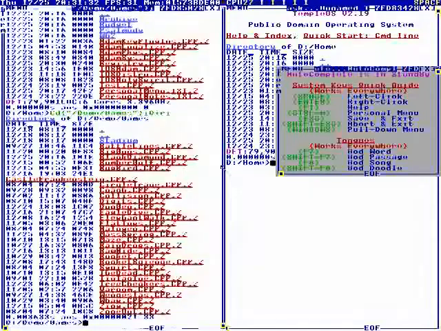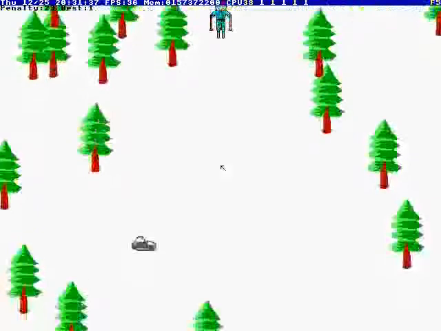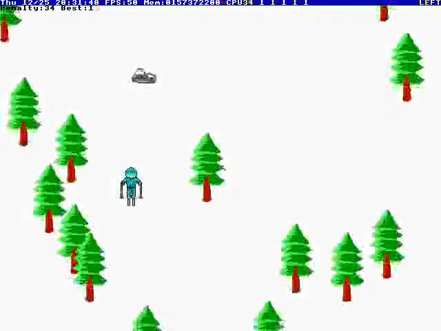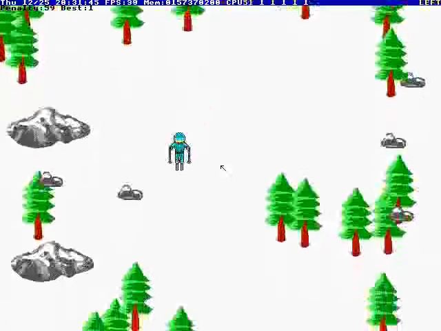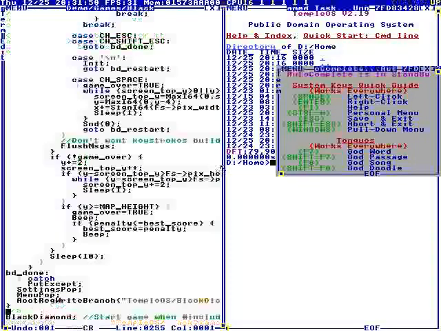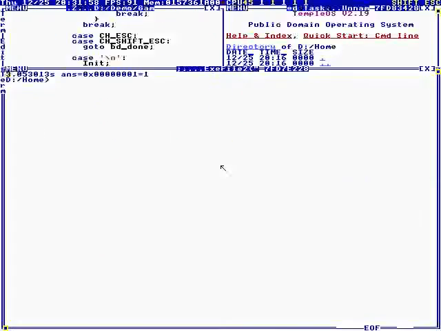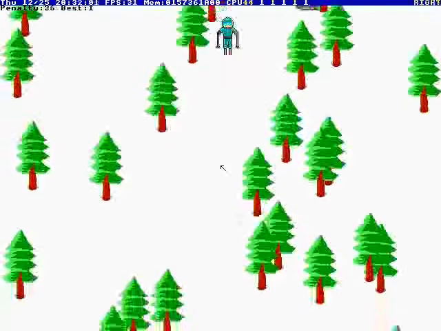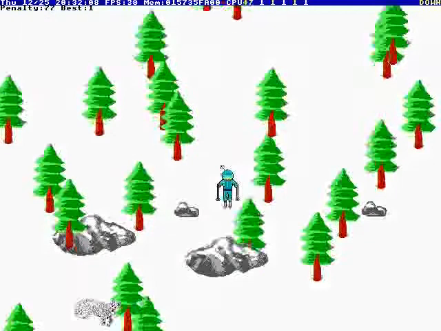So for example, here's black diamond, and you'll notice there's a rock right there, right? Now let's quit. Let's try it again. No, see, it's not the same. So when we tried it again, it wasn't the same. So what you can do is put seed, let's say seed 10, and then when we run it, there was a rock right when we left. Or you see a rock off to the right. Rock off to the right. You see, it's the same game. Oh, by the way, I added wolves.